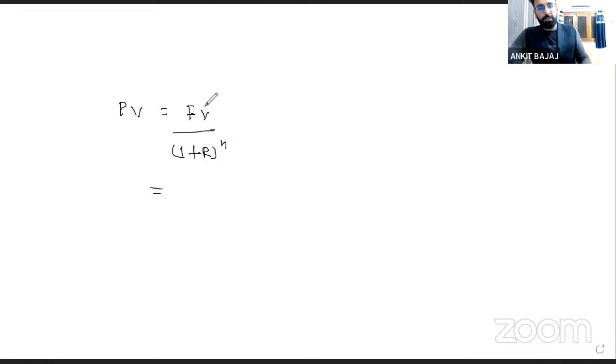Here, what is going to be the formula if I want to divide this into two components? How will I do it? So I can write it like this also.